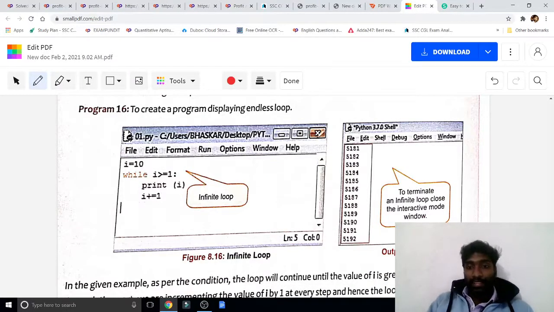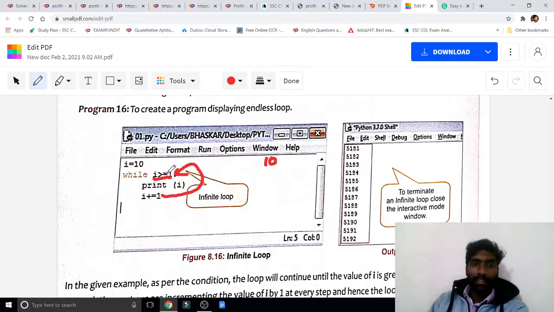My dear students, now see here. I equal to 10, the initial value. While I greater than or equal to 10: yes, 10 is greater than or equal to 10, the condition is true. Now print I. What is the I value in the first output? 10. Correct? Now I plus equal to 1. So the I value is 10, 10 plus 1 is 11. Now the looping goes on.